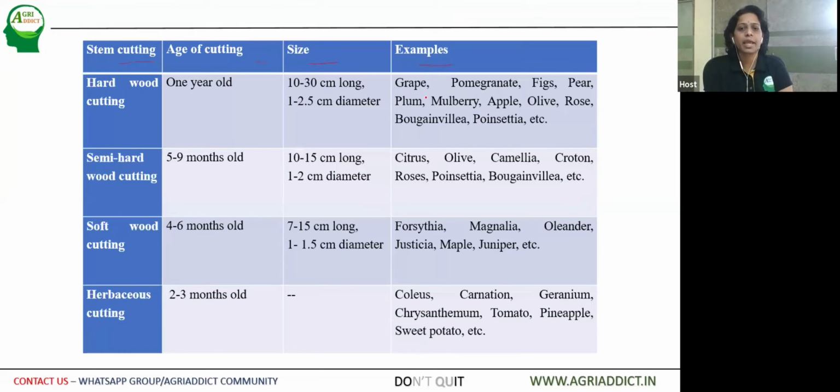So in case of grape, pomegranate, figs, pear, plum, all the fruit crops of temperate and tropical, and some of the flower crops like bougainvillea and poinsettia, in those cases, the hardwood cutting of 1 year old and the size of 10 to 30 centimeters long and 1 to 2.5 centimeter diameter is induced to form root and shoot. So the cuttings of 1 year old, here you can see